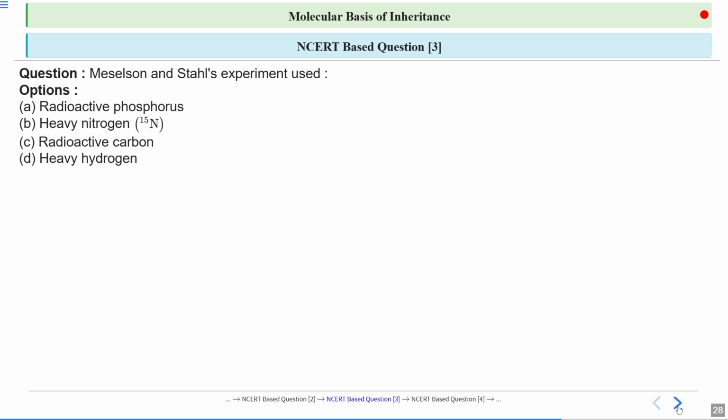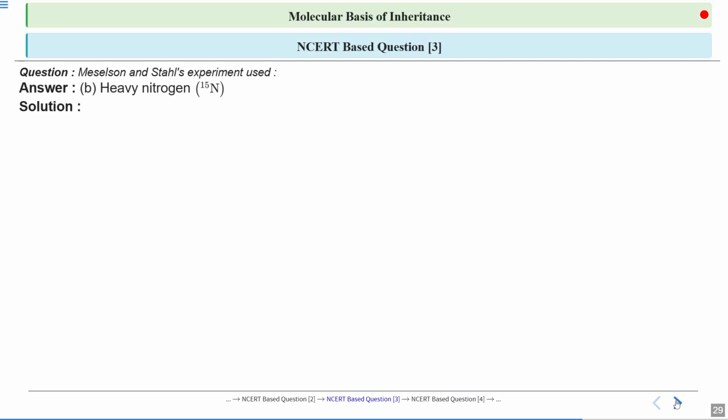Now, the next question asks us, what did the Meselson and Stahl experiment use? Did they use radioactive phosphorus? Did they use heavy nitrogen? Did they use radioactive carbon? Or did they use heavy hydrogen? So the answer is heavy nitrogen.